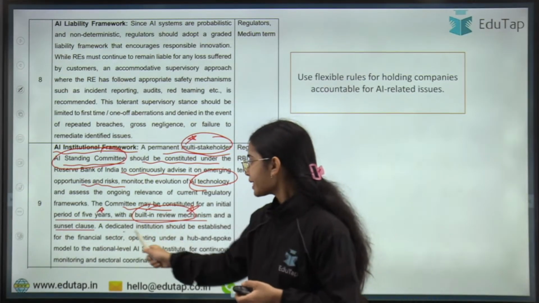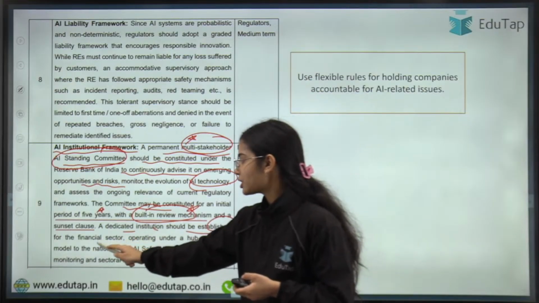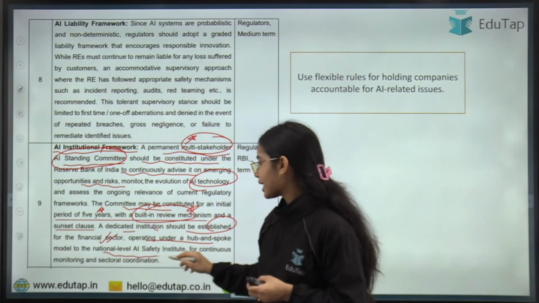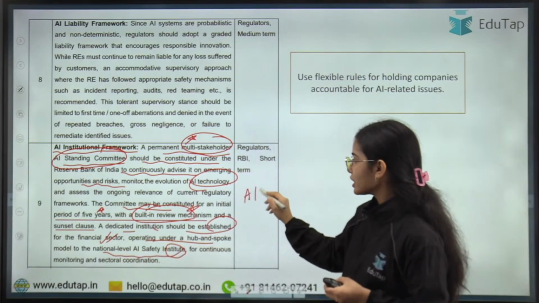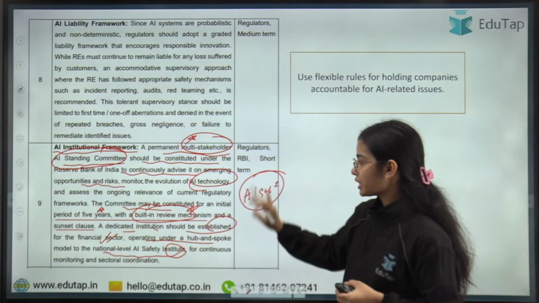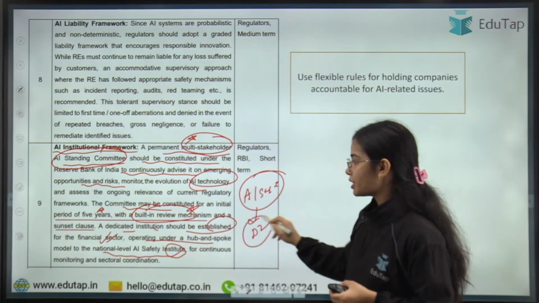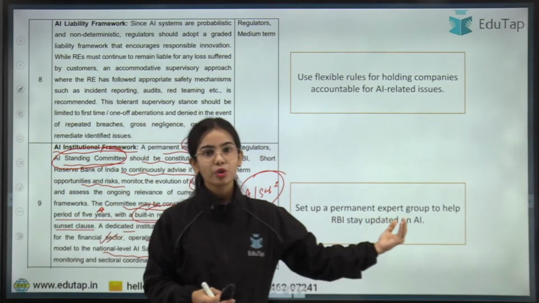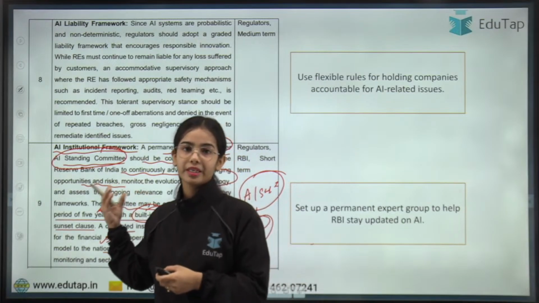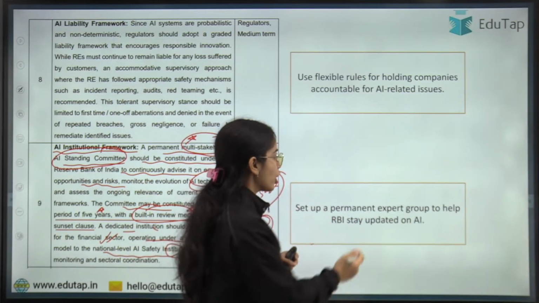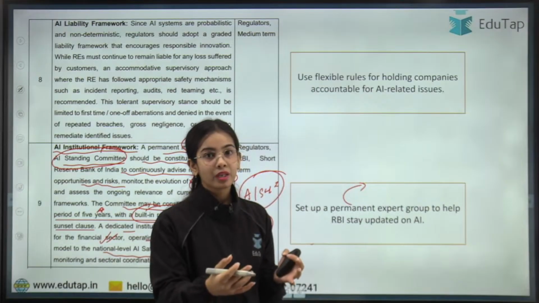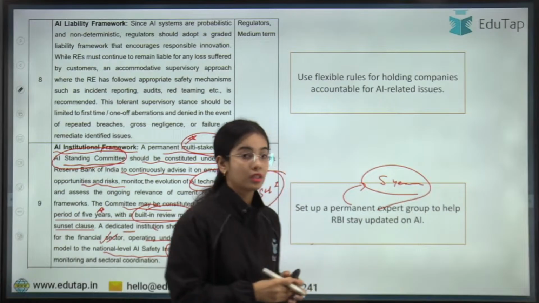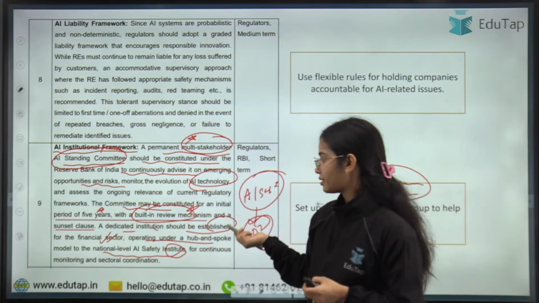Okay. A dedicated institution should be established for the financial sector, operating under a hub and spoke model to the national level AI safety institute. So there is a national level AI safety institute, and with this, a dedicated institution should be established for the financial sector for AI. Okay, this is the idea. Set up a permanent expert group to help the Reserve Bank of India stay updated on AI, and this permanent expert group or AI standing committee should be for a period of 5 years. Okay, so basically this is the idea.